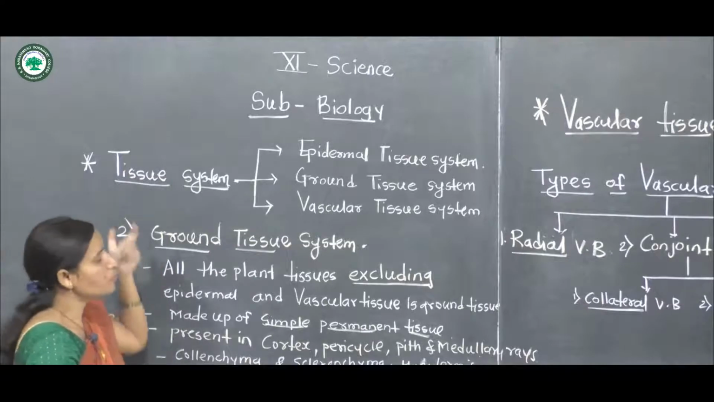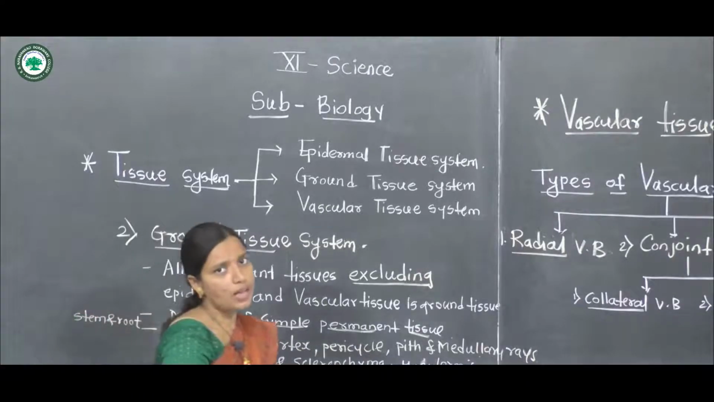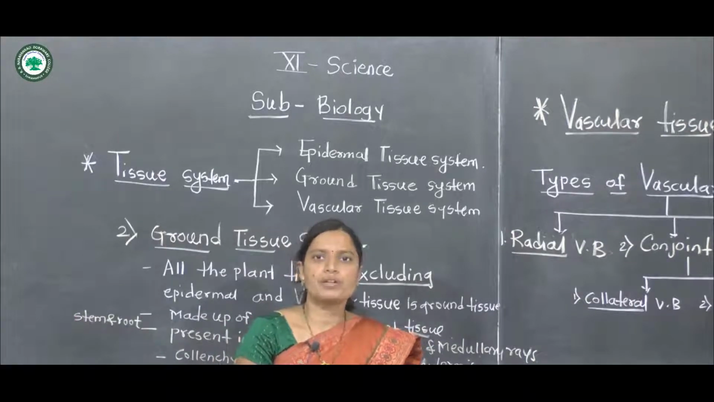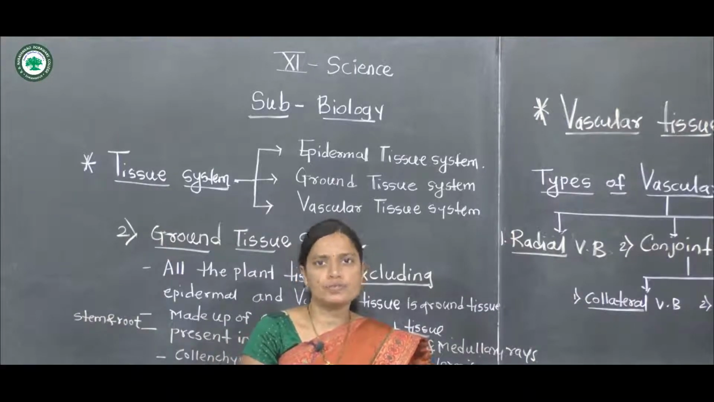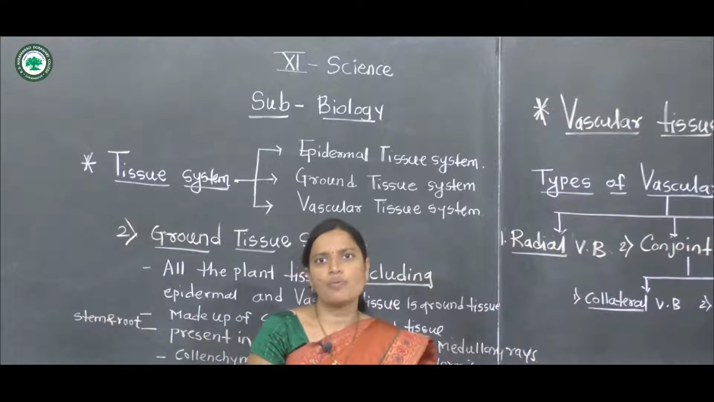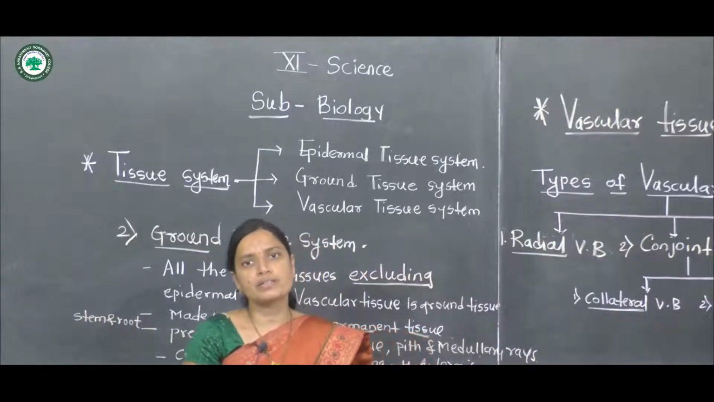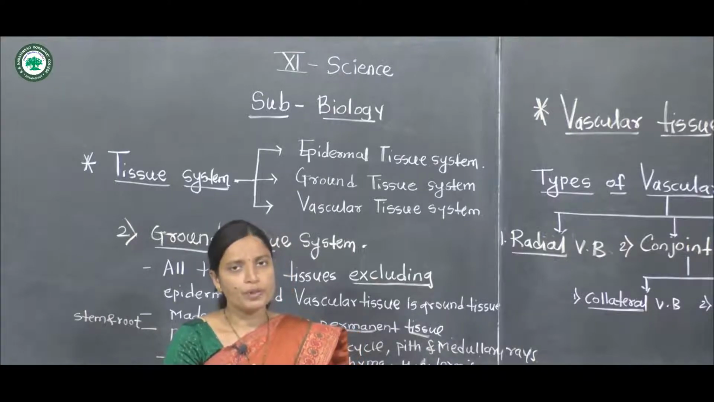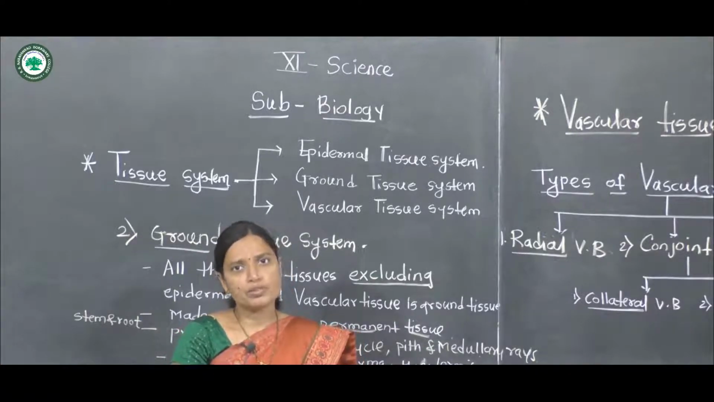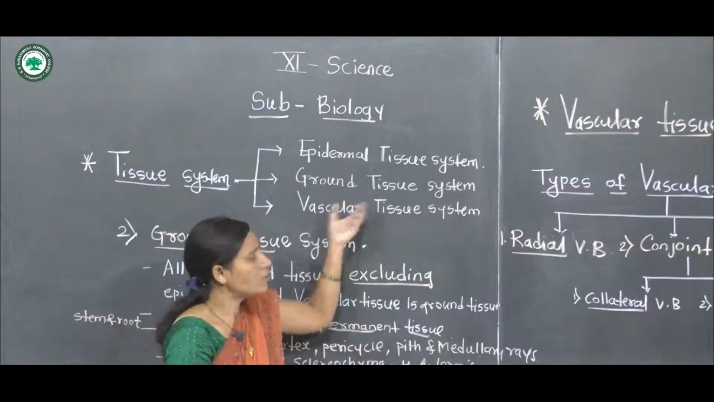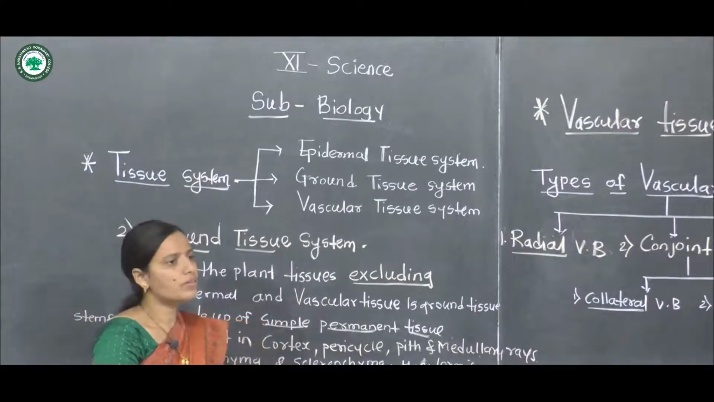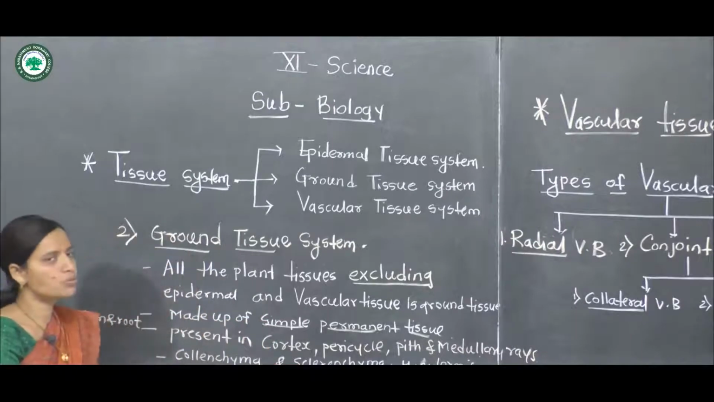These tissues are formed after the formation of meristematic tissues. Like the epidermal tissue system, the epidermal cells are formed, and the epidermis is the outermost protective covering of the plant body. The next types of tissue systems are the ground tissue system and the vascular tissue system. First we will discuss the ground tissue system.